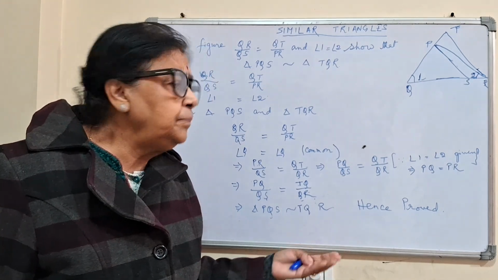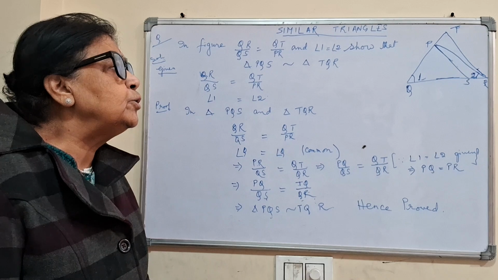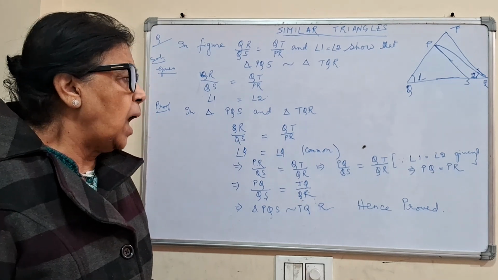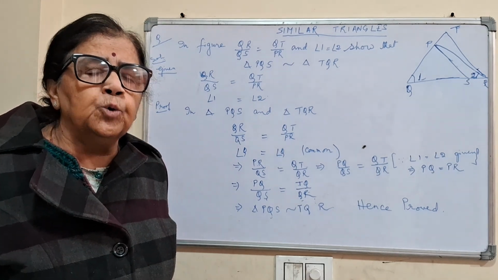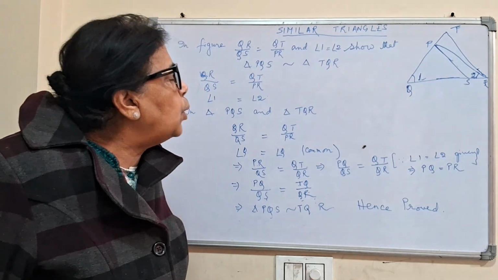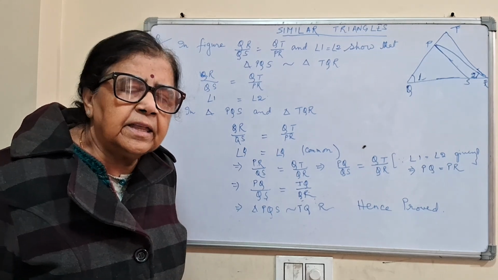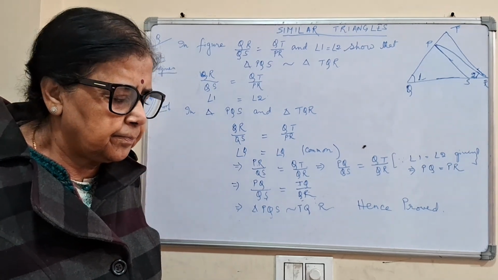Hence proved. What I have used is nothing other than angle 1 equal to angle 2, where the two sides are equal, that is PQ is equal to PR. That is the only thing I have used here.